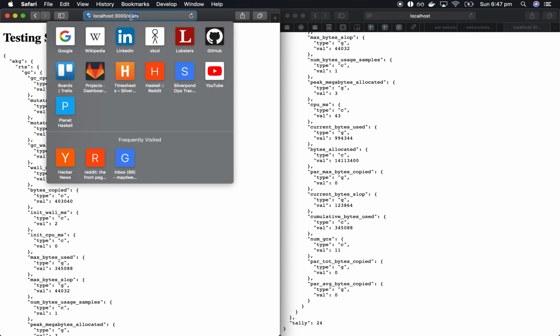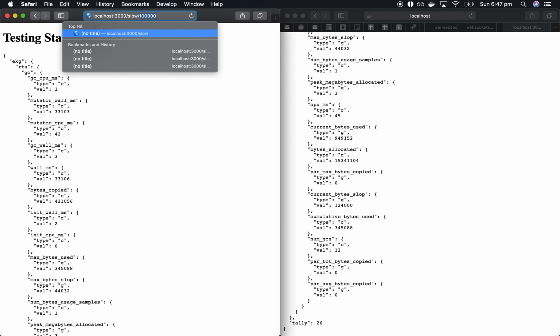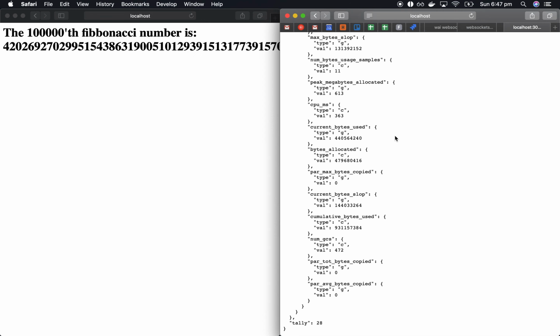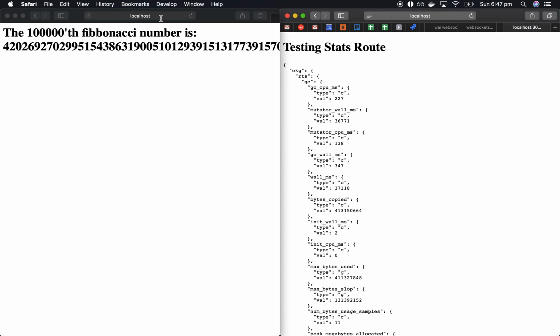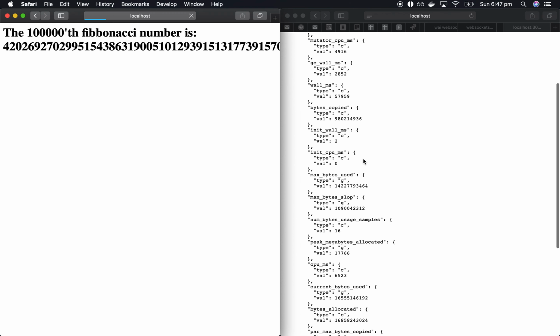And also I think if we go to slow, these numbers will really bump up. So let's do something really big. And look at them flying up there. So I think the proof is in the pudding. Seems to work okay. I don't know if this millionth Fibonacci number will ever return. But certainly now we have a little bit of insight into what's going on.